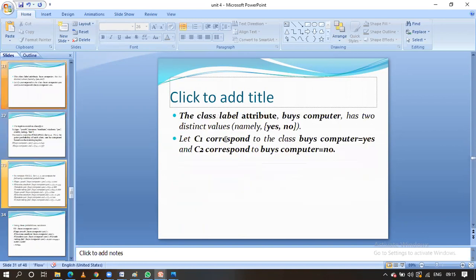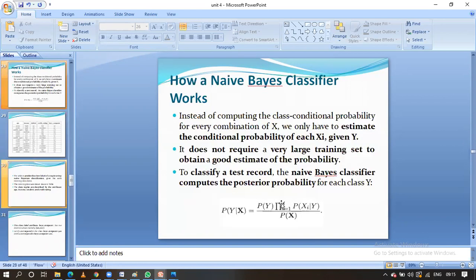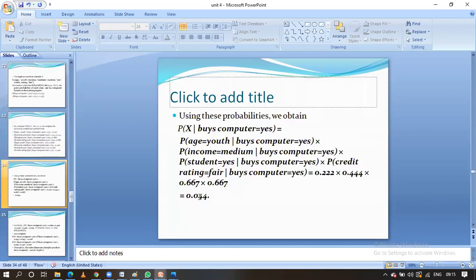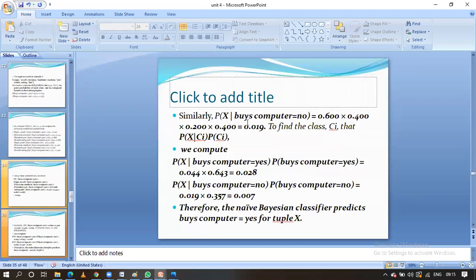What is the formula here, guys? Observe here, we have to multiply all the posterior probabilities from 1 to d. For all the attributes we have to calculate the posterior probability except the class attribute, right? We have to multiply all the yes's. We have got the value as 0.44. And no also we have to calculate. For that we have to calculate probability of x given buying computer equal to no. Finally we have to calculate the yes related posterior probability and no related posterior probabilities. Then we will get the values as this one.